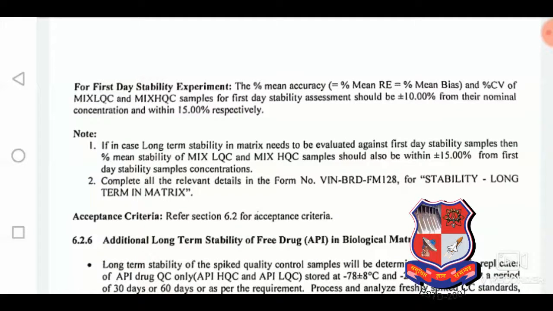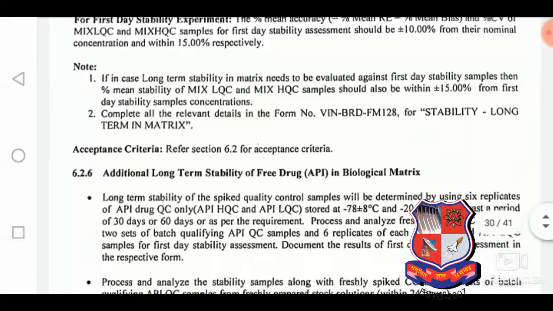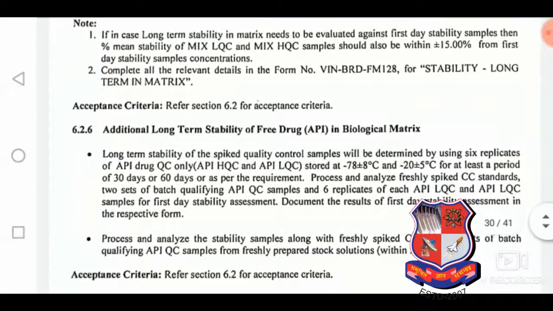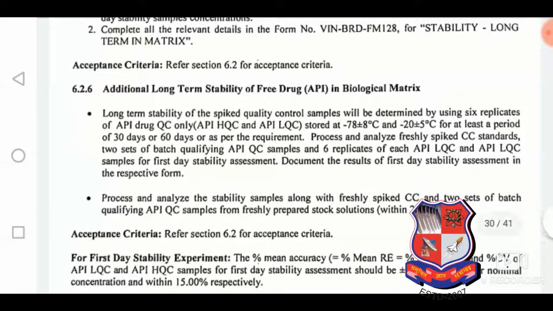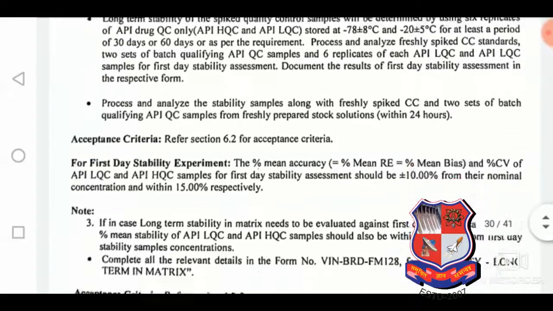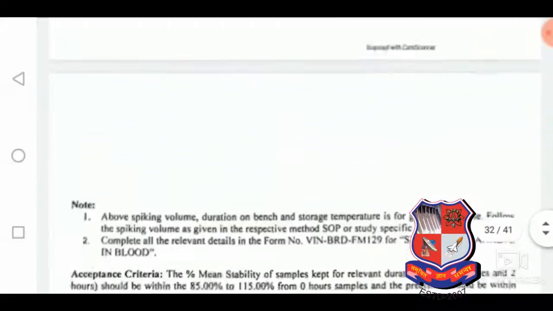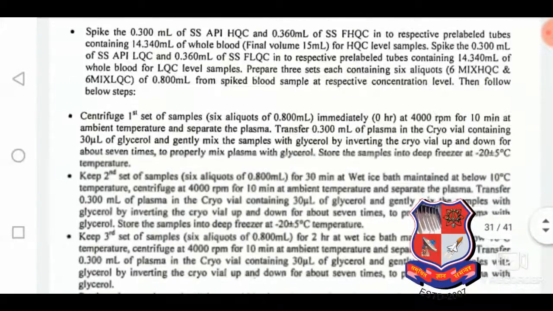FDSS is there, first day stock solution variation. For the FDSS vial, whenever there is stock solution preparation from the first vial, one vial for the FDSS should be stored in the refrigerator. Additional long-term stability of free drug is also included. Now SAB, stability of analyte in blood. It should be carried out below 10 degrees centigrade, and this is the procedure for that.